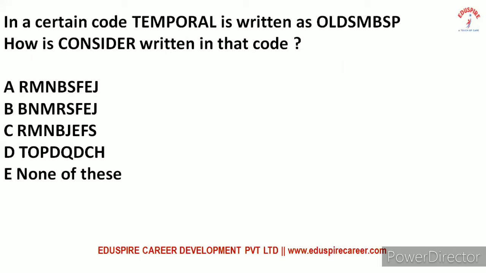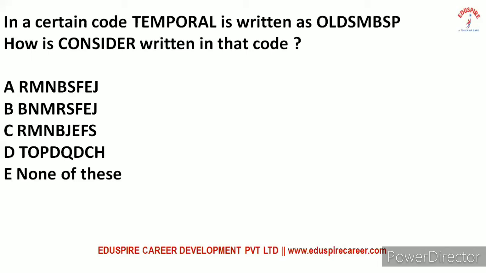Coming to the next question: in a certain code, "temporal" is written as OLDS MBSP, and then how will "consider" be written in that code? If we divide "temporal" into two parts, "temp" and "oral", "temp" is represented by OLDS.